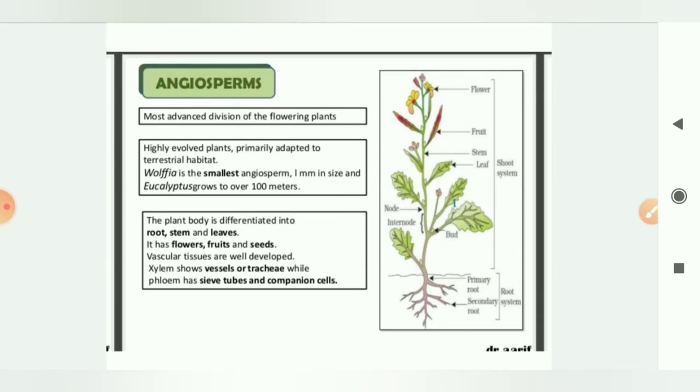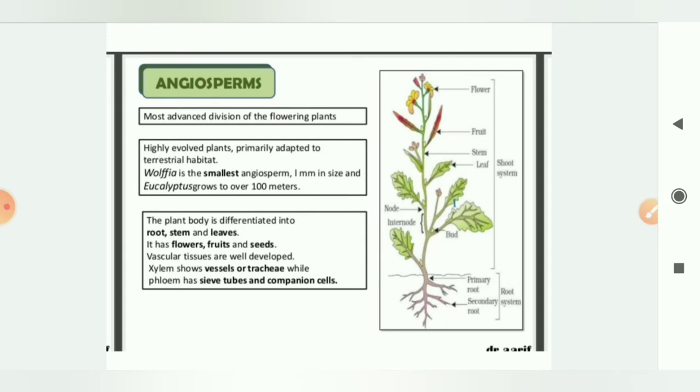If I talk about the smallest angiosperm, dear students, Wolffia is the smallest angiosperm, whose size is 1 millimeter, and the largest angiosperm is your eucalyptus, which grows to a height of 100 meters.